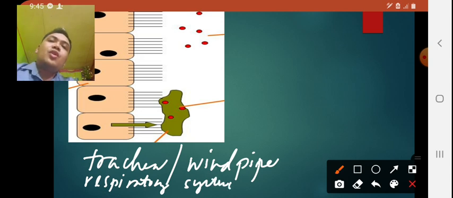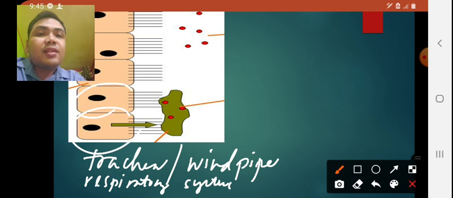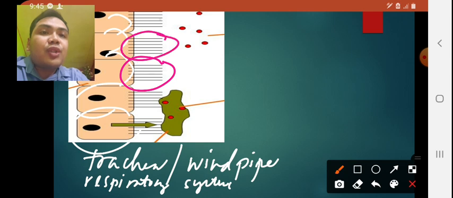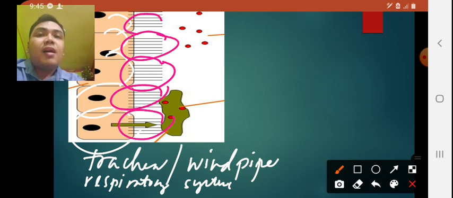Okay? So as you notice, since it is a part of the respiratory system, which is also known as the trachea or the windpipe, so these are the cells of the trachea that can be found on its surface. And as you notice, we have the thread-like structures for each cell that can be found along the wall of the trachea.